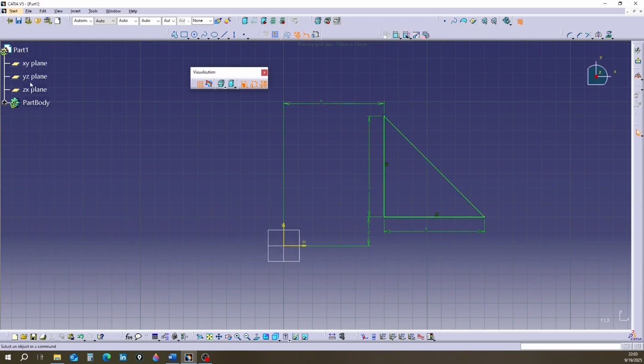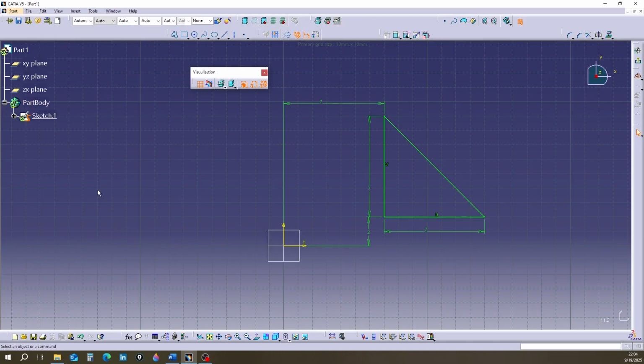Look at the part 1 sub-items. First, you see 3 planes. These are planes that are in 3 dimensions. These are the main planes. Look at the vertical white line below part 1. After the names of 3 planes, part body is located. All of these have branched out from the vertical white line at the same distance.